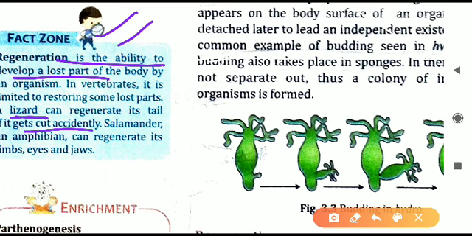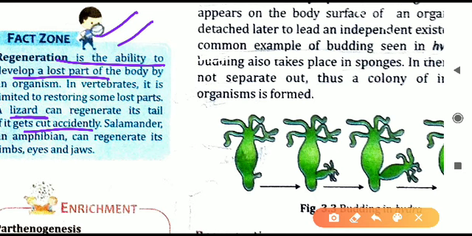A new tail will develop on that same lizard. This is done by the process of regeneration. So regeneration is what? It is the ability to develop a lost body part. If a body part of an organism has been cut off, then no problem will be there for that particular organism. It will grow its new body part again.